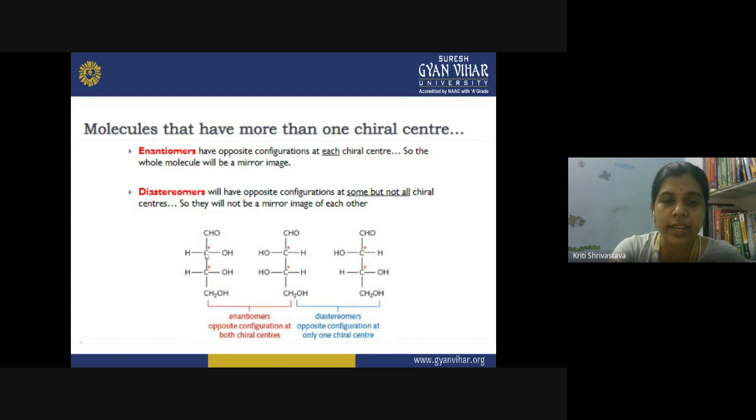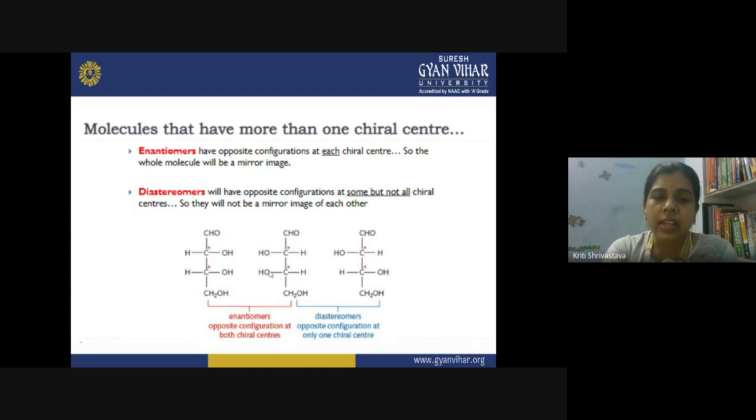So we have two chiral centers and both the chiral centers, you can see that the OH groups are present on the right side here, and in this molecule OH are present on the left side. So both the chiral centers are containing the opposite configuration, and you can imagine that these two are the mirror image of each other. So what we will call them? We will call them enantiomers.